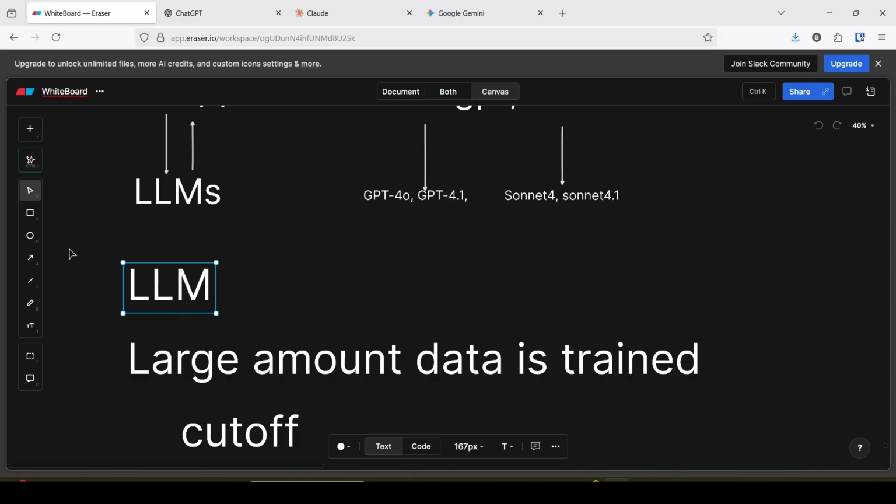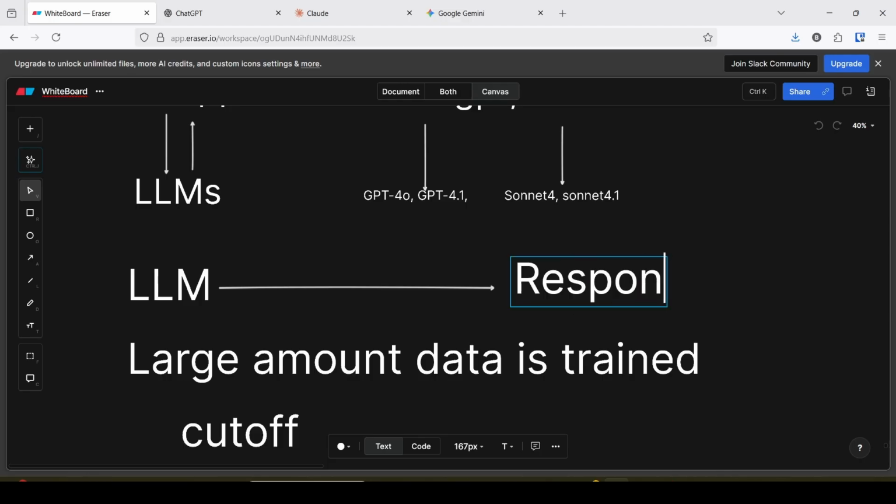As a result, the LLM generates the response. That's why its name is Gen AI. Why is it called Gen AI? Because it generates the response. How does the LLM generate a response?